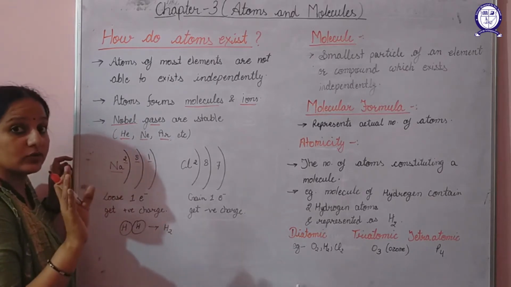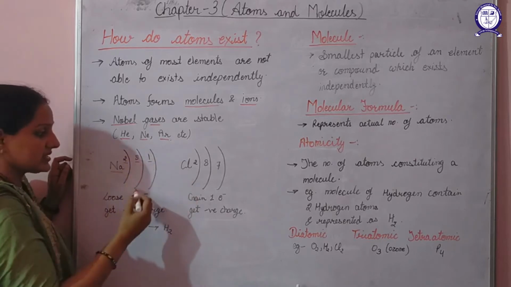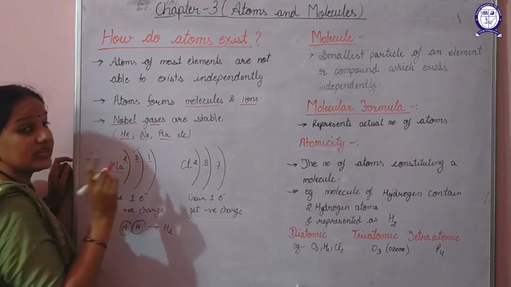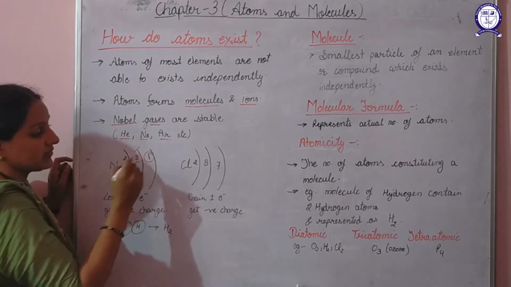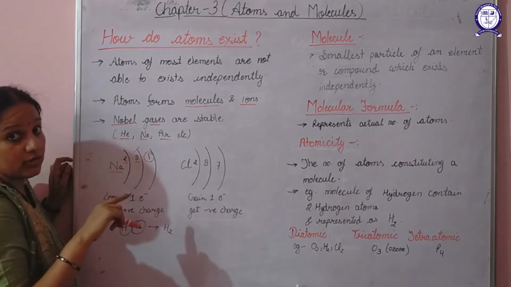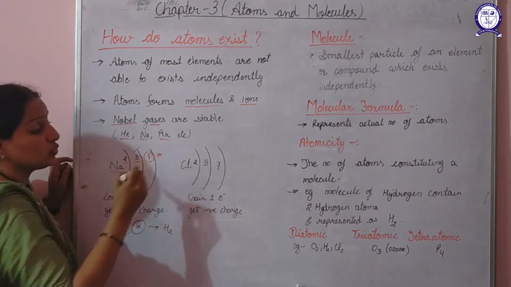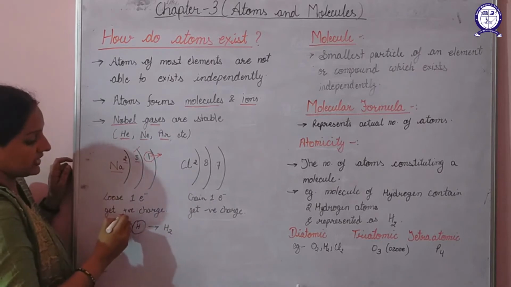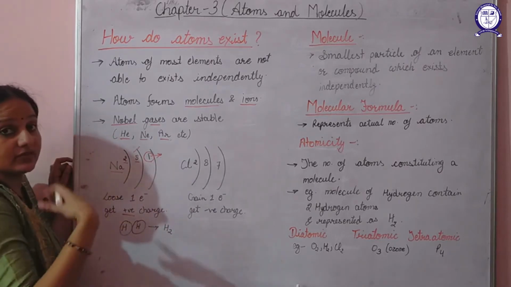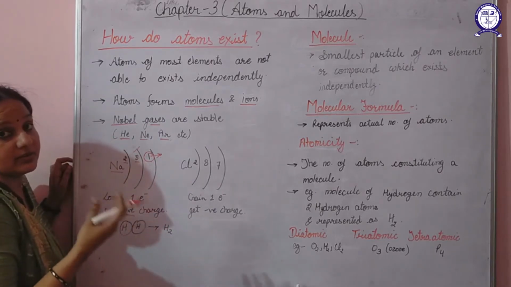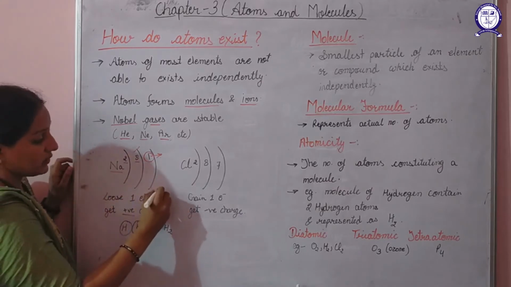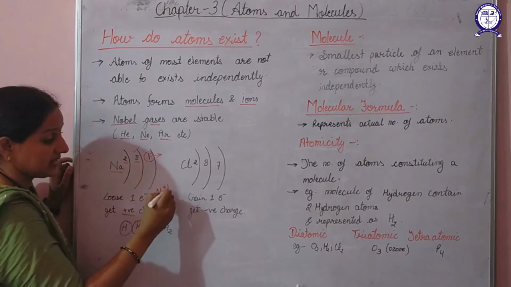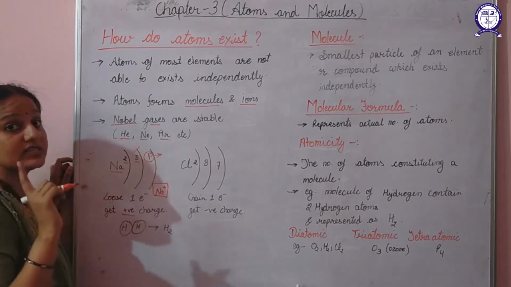According to the stable configuration, the last shell must have 8 electrons, but here it has 1 extra electron. So in order to gain stability, it has to lose this electron. If it loses this electron, it gets a positive charge and will be stable at that time. It will gain stability and will be represented as Na positive. So this is stable, it can exist but in the form of its ion.